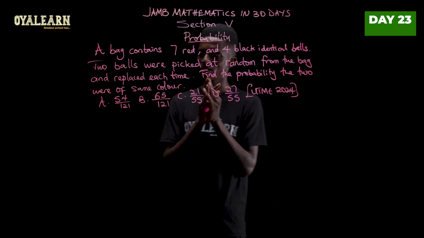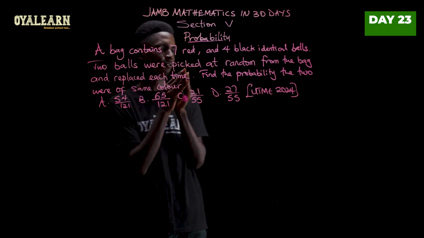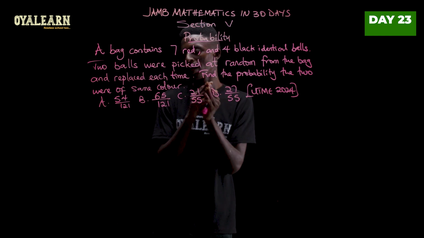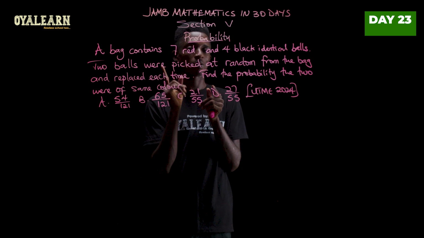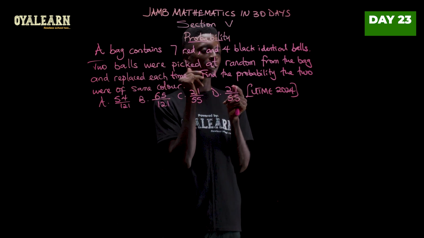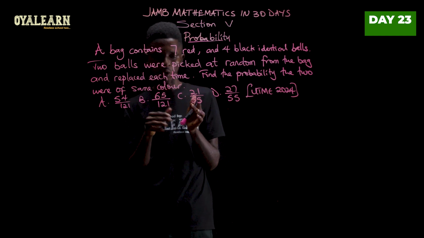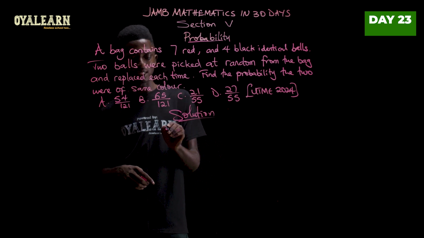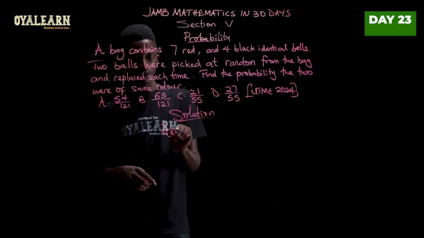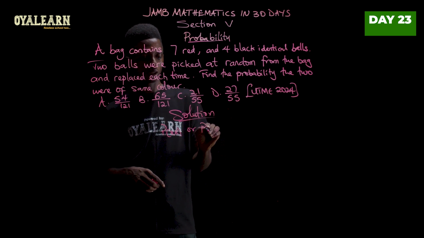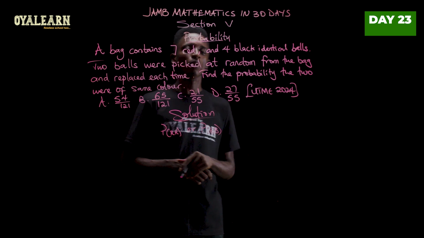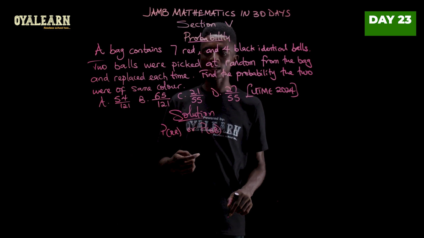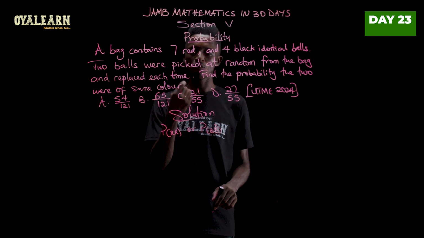This question from 2024 says, a bag contains 7 red and 4 black identical balls. Now, 2 balls were picked at random from the bag and replaced each time. So there's replacement every time you pick. Find the probability that the 2 are of the same color. So if we get what the question is saying accurately, it's either you are getting red or black. Okay, so we have to first find the probability of picking 2 reds and then the probability of picking 2 blacks. Then you go one at a time with replacement.